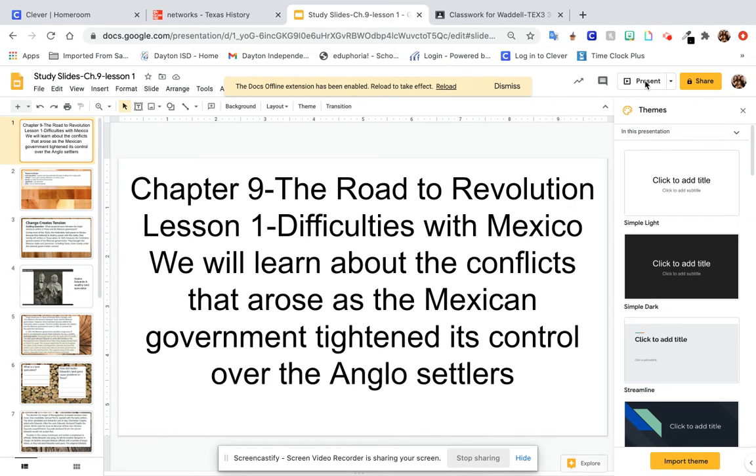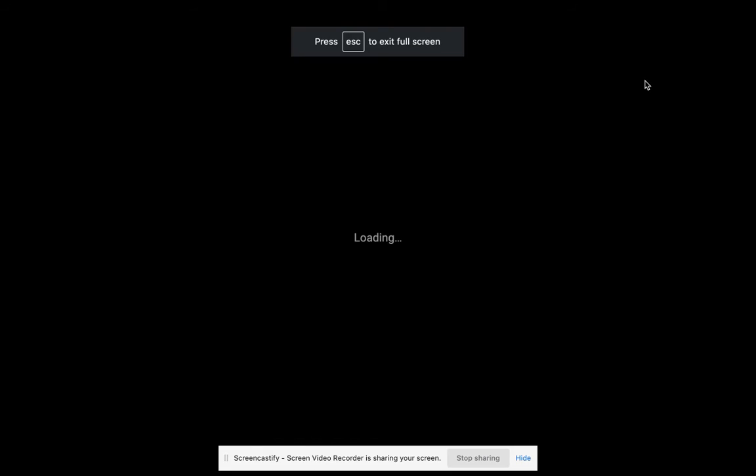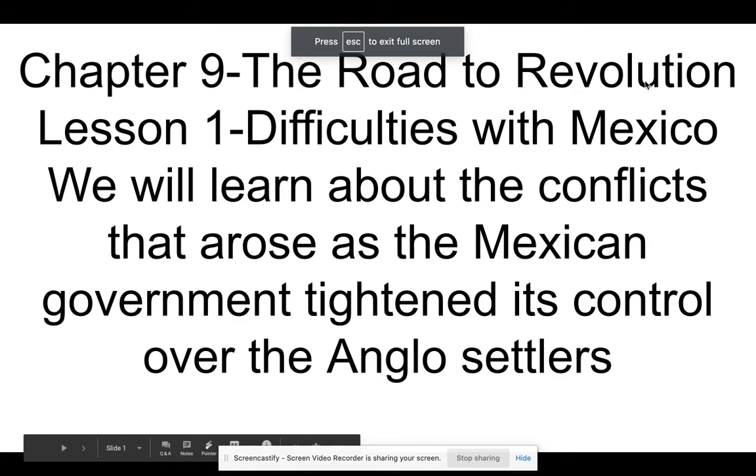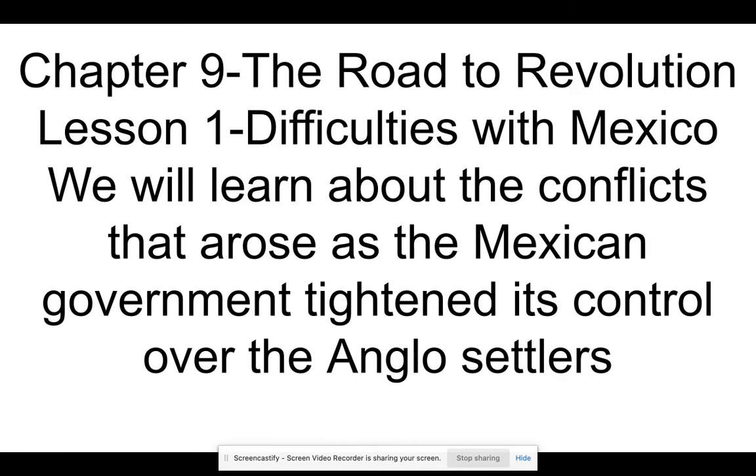Okay. Chapter 9, The Road to Revolution. Lesson 1, Difficulties with Mexico. We will learn about the conflicts that arose as the Mexican government tightened its control over the Anglo settlers.